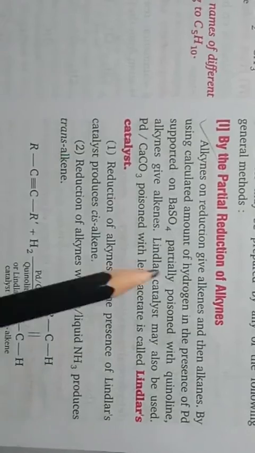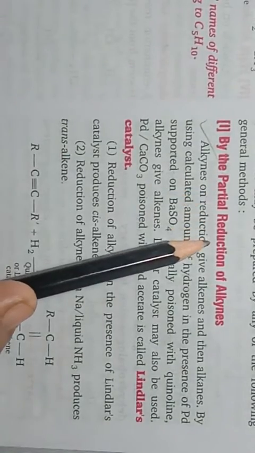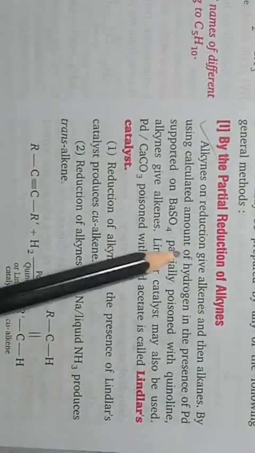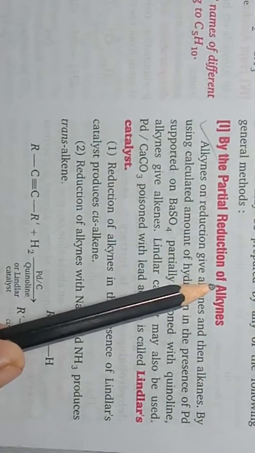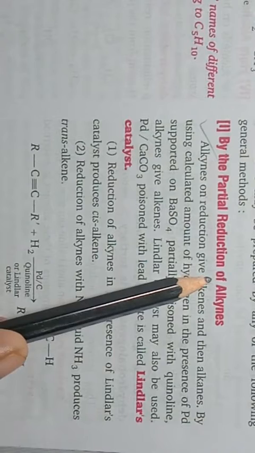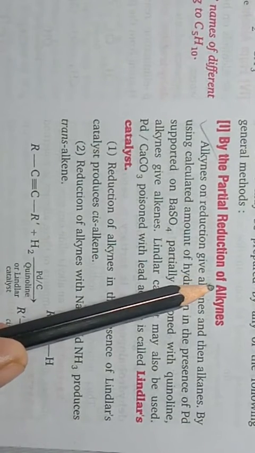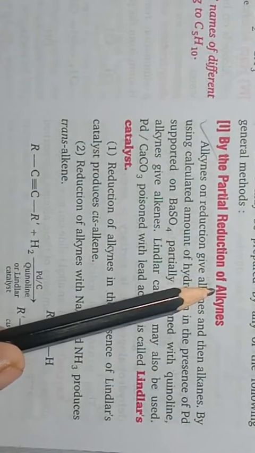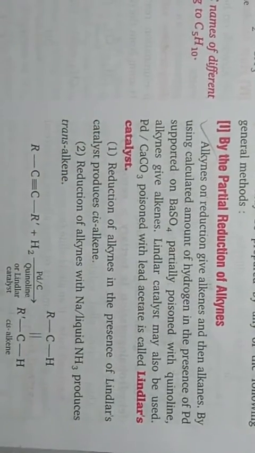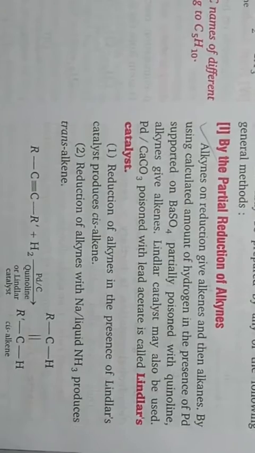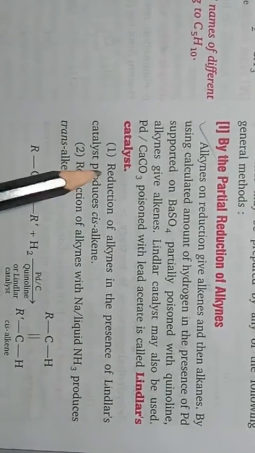The next heading is general methods for preparation of alkenes. And first is by the partial reduction of alkynes. In the presence of a catalyst, we can reduce alkynes partially, and due to the partial reduction, alkynes will be converted into alkenes.